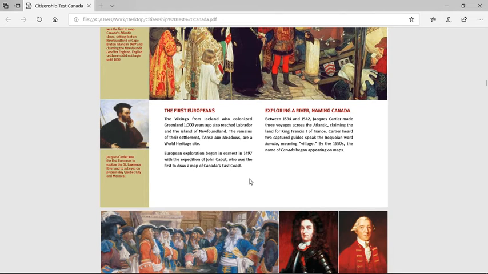Between 1534 and 1542, Jacques Cartier made 3 voyages across the Atlantic, claiming the land for King Francis I of France. Cartier heard 2 captured guides speak the Iroquoian word Kanata, meaning village. By the 1550s, the name of Canada began appearing on maps.